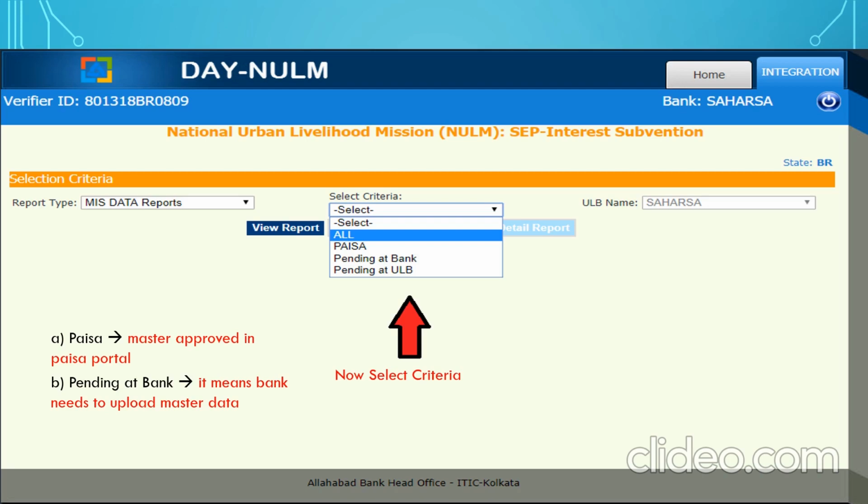Pending at bank means banks need to upload the master data on the basis of the loan account number given in the DAnnualem MIS portal. Pending at ULB means the ULB needs to rectify the record in the MIS portal on the basis of remarks given by the bank. It is a very important task for the ULB. ULB kindly download the reports and see the remarks. On the basis of the remarks, the ULB is required to make the amendments in the DAnnualem MIS portal of NIC.